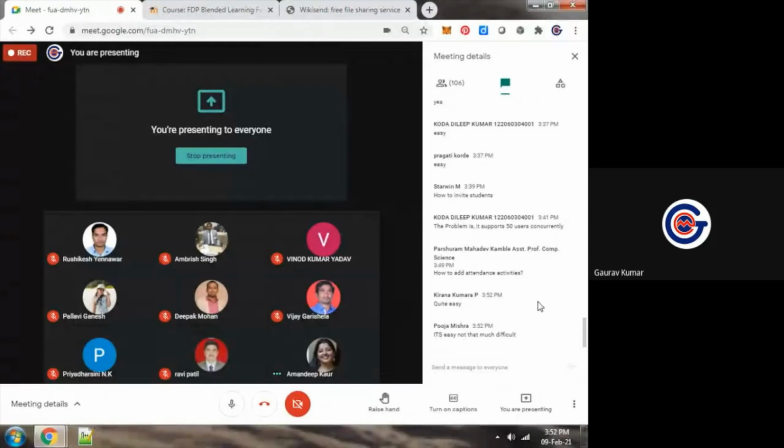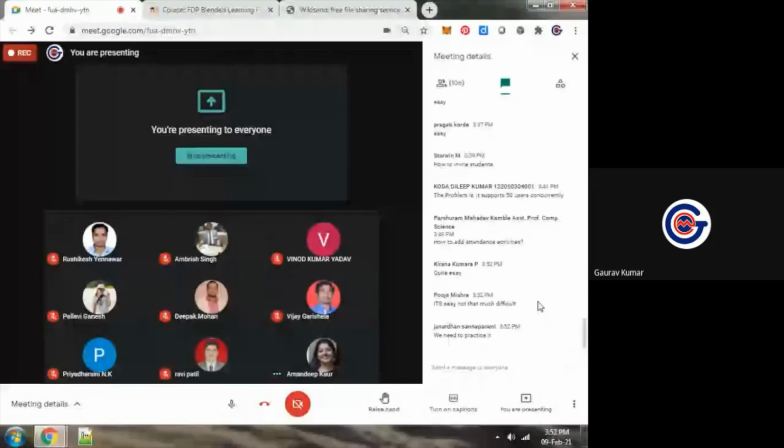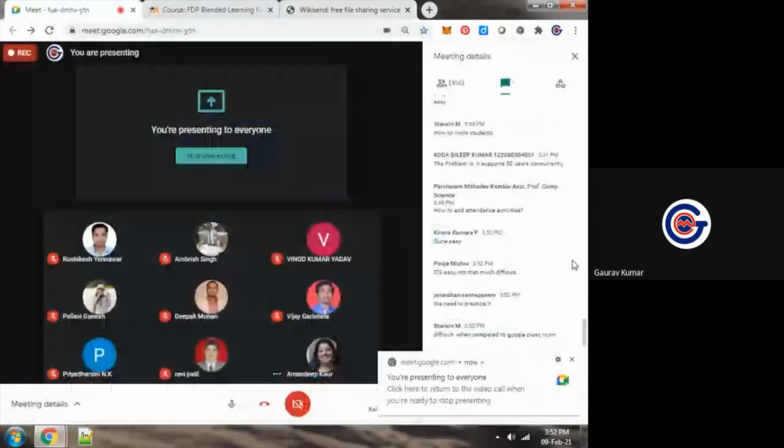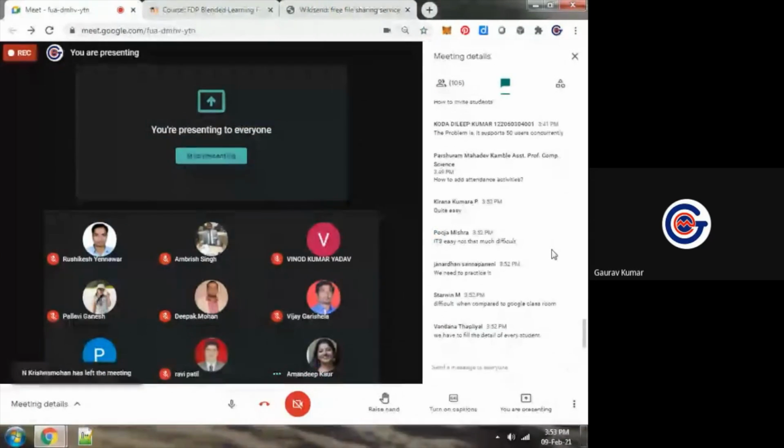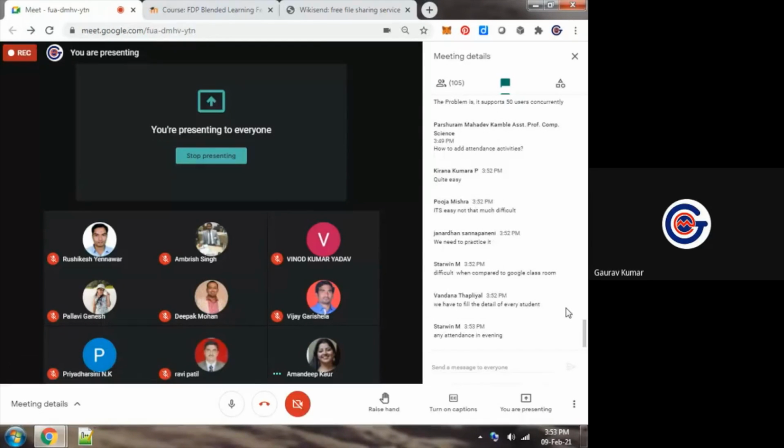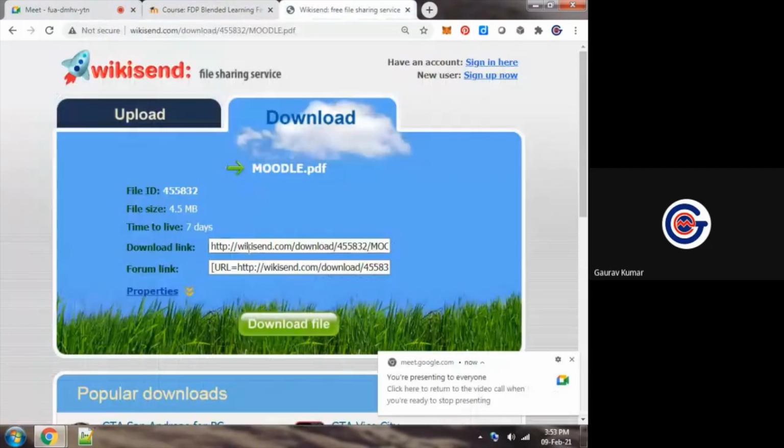In upcoming sessions, you will see how to work on different modules and features like attendance register, forum, and chat within Moodle LMS. As far as filling in details is concerned, there is no need to fill in the details of each and every student explicitly. We can upload an Excel sheet containing the details of each and every student. We can upload that file, and in one click, the accounts will be created.